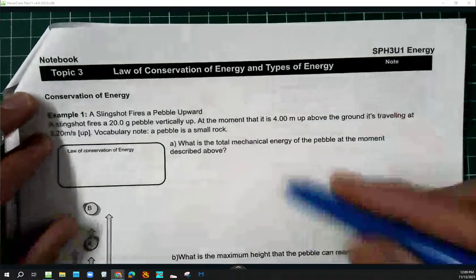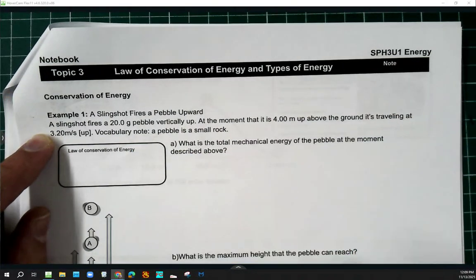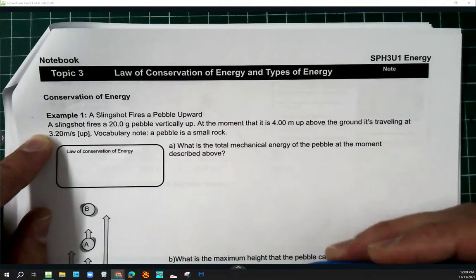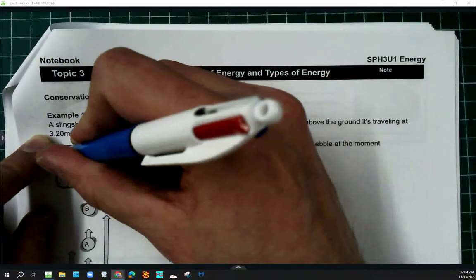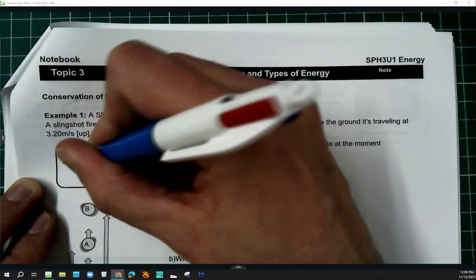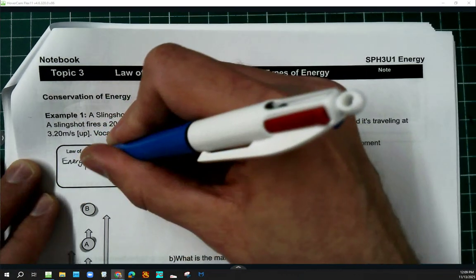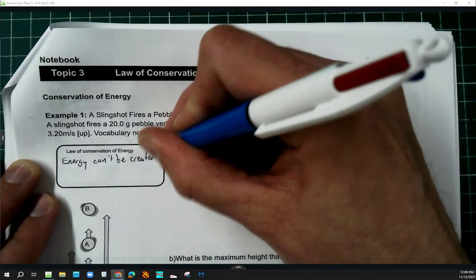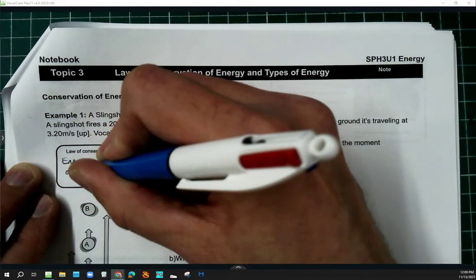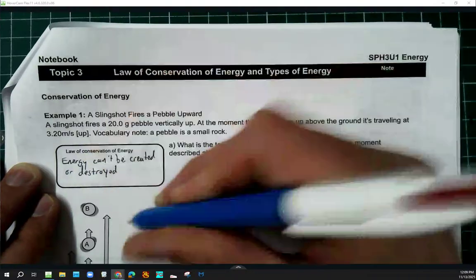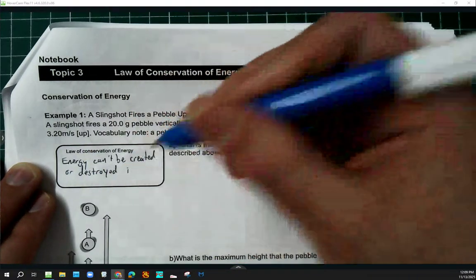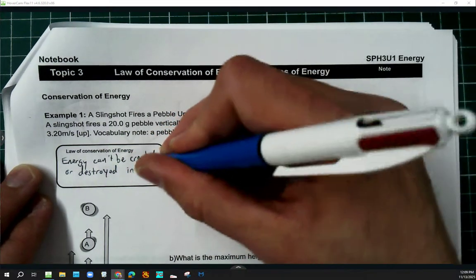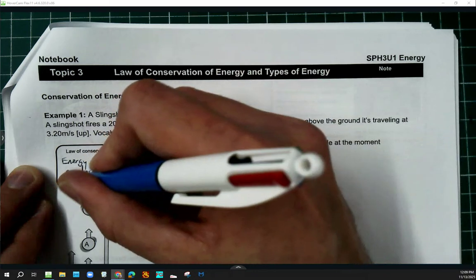Conservation of energy. In this case, actually, you know what? Before we do a problem, I want to just lock down what conservation of energy is. Just as a reminder, the law of conservation of energy has this idea that energy can't be created or destroyed in a closed system. Well, it really can't be created or destroyed in any system, but it can't be created or destroyed in a closed system either.